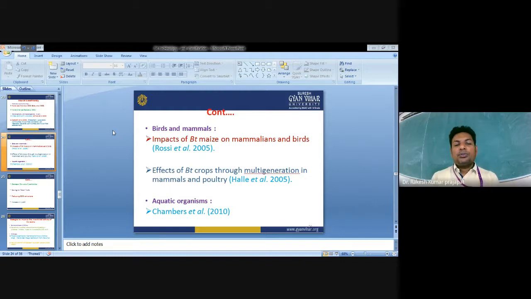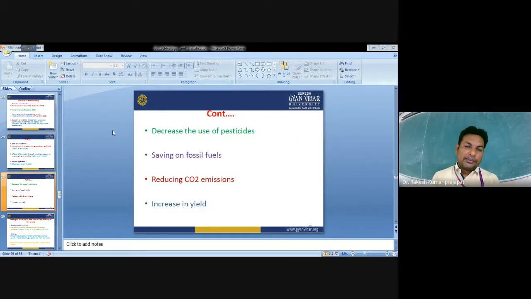Aquatic organisms also, Chambers et al. did experiments in 2010 and concluded that there is no effect, because the Bt toxin does not persist for a long period. It gets biodegraded by different microorganisms. So what are the advantages?